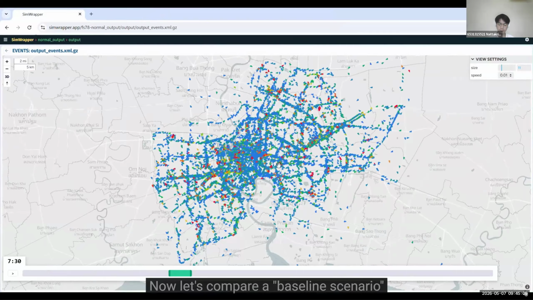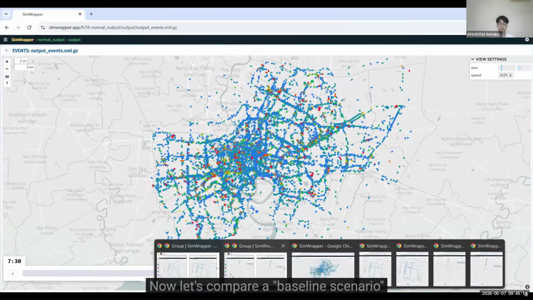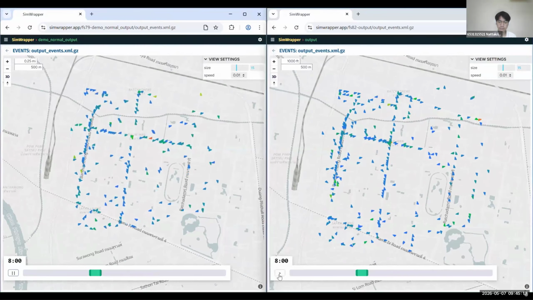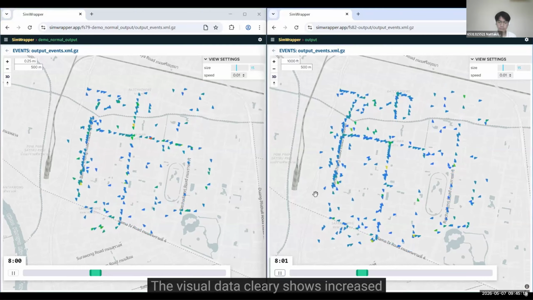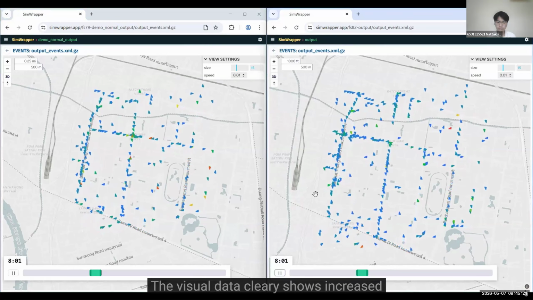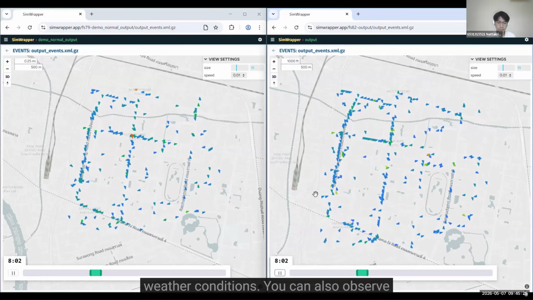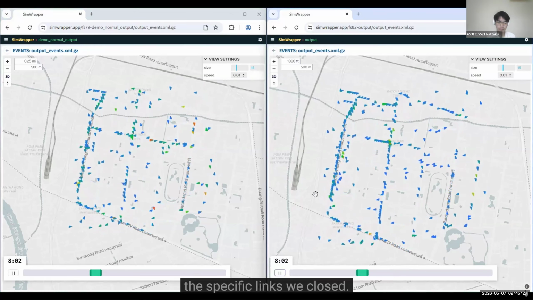Now let's compare a baseline scenario and a rainy scenario on the right. Visual data clearly shows increased congestion on the right due to the weather conditions. You can also observe the specific links we closed.